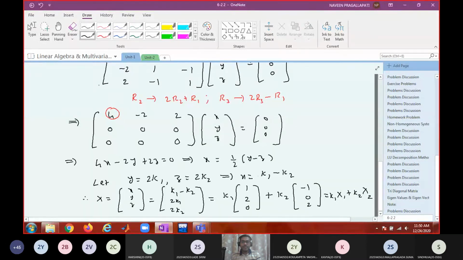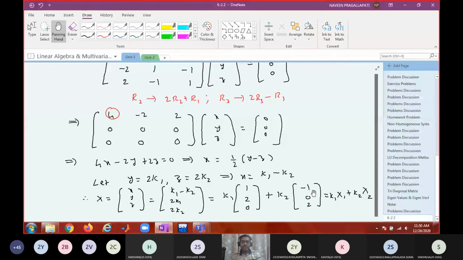Right? So what are the independent solutions here? What are the independent eigenvectors? 1, 2, 0 and minus 1, 0, 2 are the two independent eigenvectors. So the set of all solutions forms a space called eigenspace. Okay, that's a big theory.